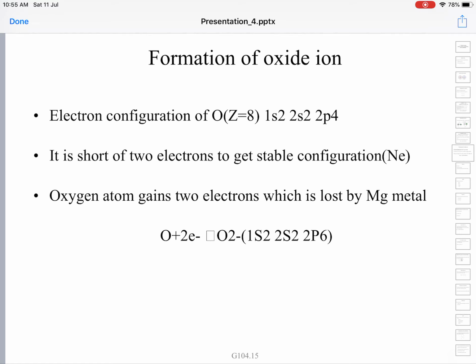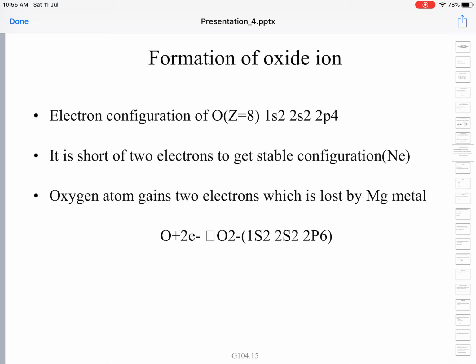From 8 the number of electrons increased to 10. So, 8 protons are now attracting 10 electrons instead of 8 electrons. So, the attractive power weakens. The effective nuclear charge on the outermost electrons decreases.